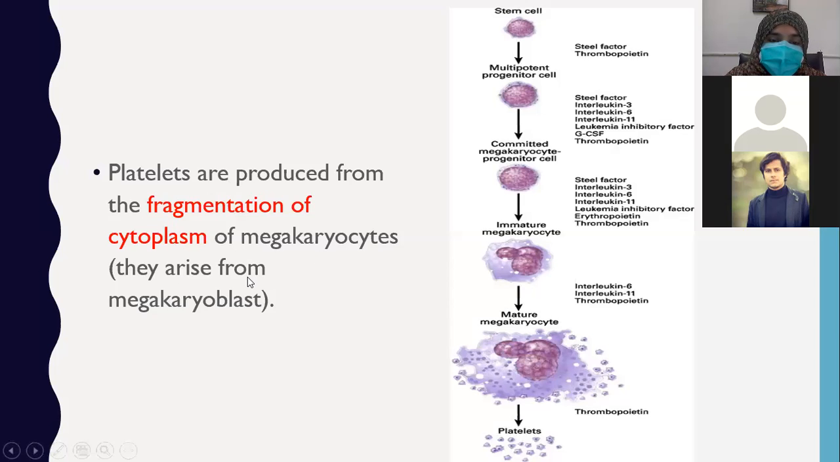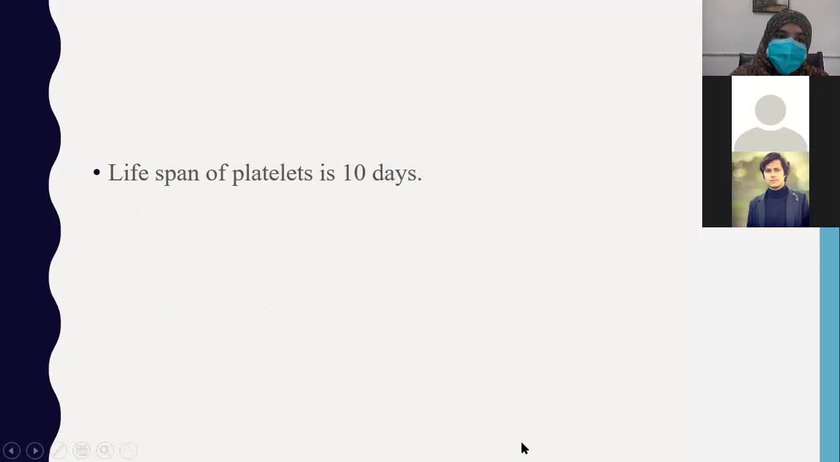So platelets are produced from the fragmentation of cytoplasm of megakaryocytes. From where do megakaryocytes arise? They arise from megakaryoblasts. Megakaryoblast gives rise to megakaryocytes, and the fragmentation of megakaryocytes leads to the production of platelets. As you can see, the platelets are the fragmented cytoplasmic pieces of the megakaryocyte. So what is the lifespan of platelets? The lifespan of platelets is 10 days. After 10 days, new platelet progeny take the place of these old platelets.